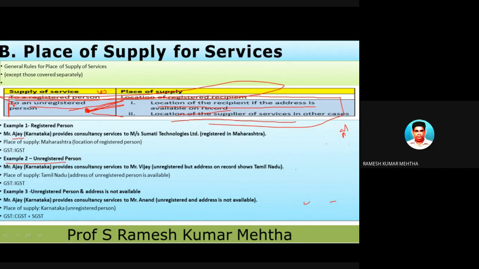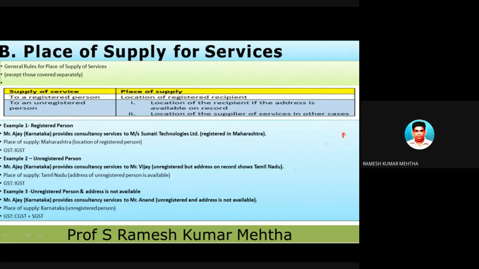Mr. Ajay of Karnataka is providing consultancy services to Mr. Vijay. And Vijay is a very small person. His business is not registered. Or he can be an individual who is not doing business, but he has been supplied consultancy services.